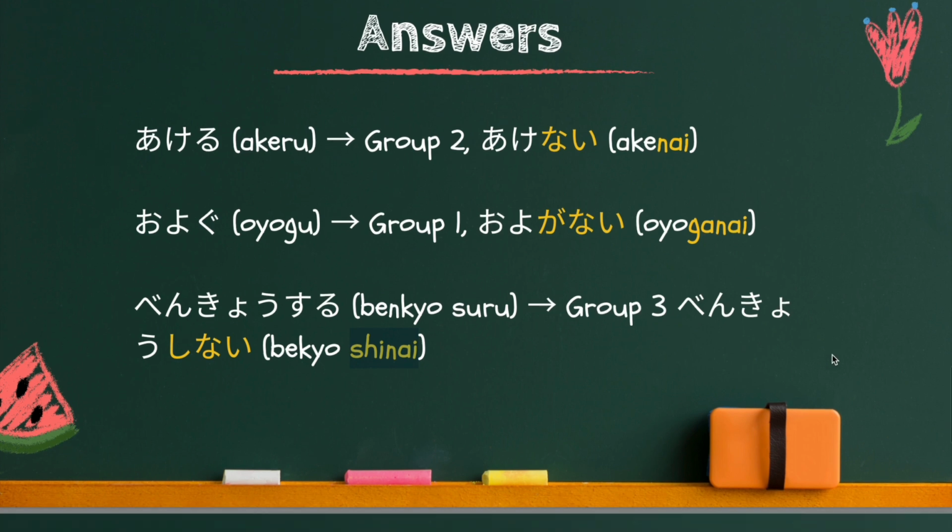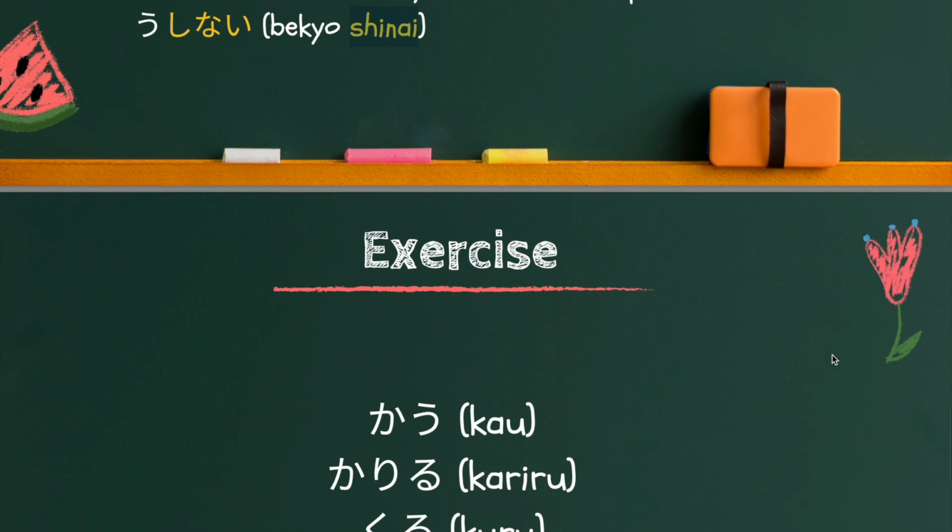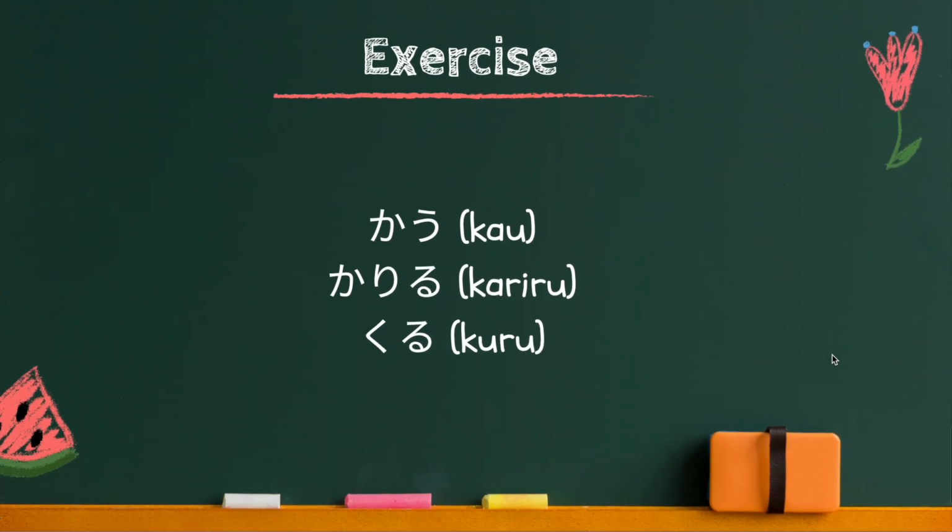Now, I'd like you to do one more exercise. So once again, think which group it belongs to, and then change the verb into the ない form. When you are ready, please come back.